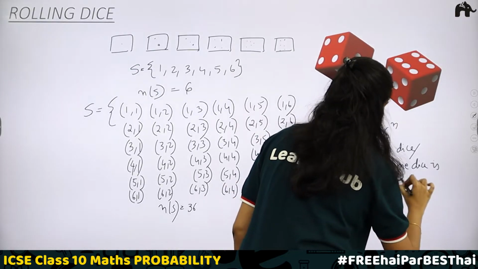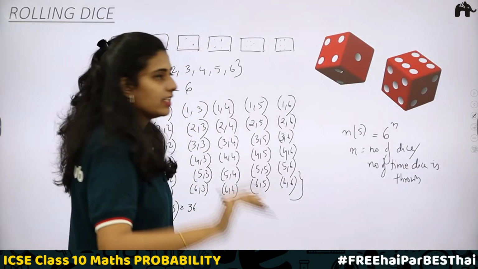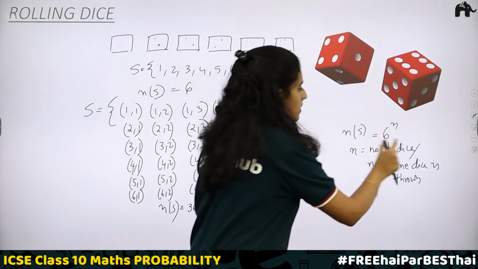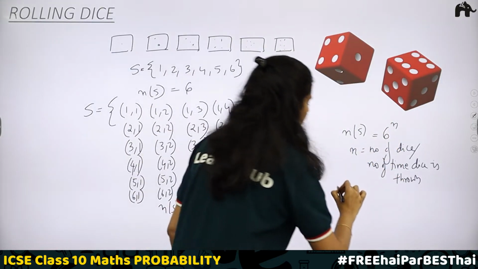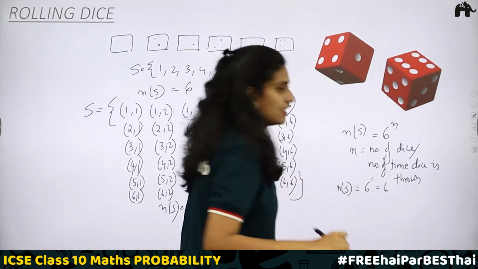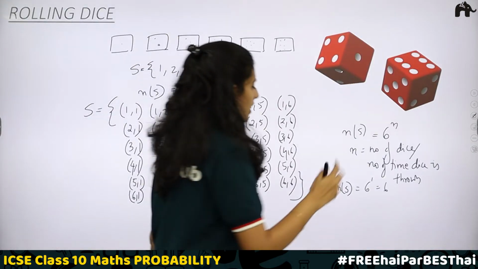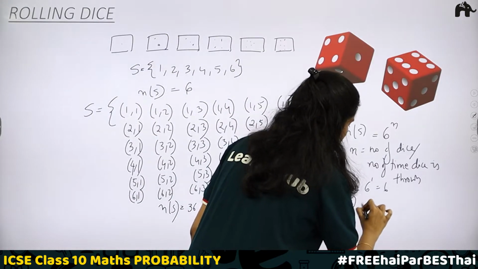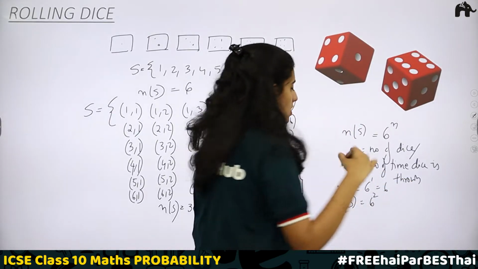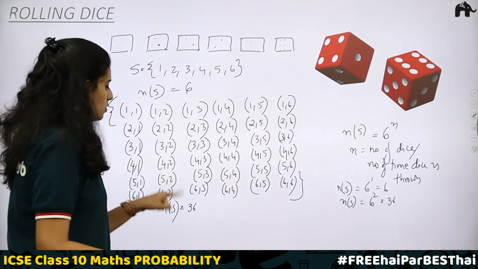the dice is thrown. Just take this example. When the die is thrown just once, or the number of dice is equal to 1, then n of s, the total number of outcomes, will be equal to 6 raised to 1, which is 6. When 2 dice are taken or the dice is thrown 2 times, in that case, what was n of s? N of s is equal to 6 raised to 2. What is 6 raised to 2? Or 6 square, that is 36. Here we are getting 36 outcomes. N of s is equal to 36.